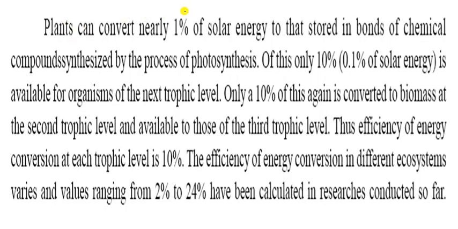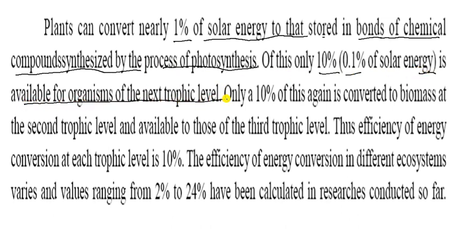Now let us see what will happen. It is the 10% law here. So you can see here, plants can convert nearly 1% of solar energy to be stored in the bonds of chemical compounds synthesized by photosynthesis. Of this, only 10% or 0.1% of solar energy is used and available for the organism at the next trophic level. तो ये next trophic level में पहुंच जाते हैं. केवल 10% of this organism is converted to biomass. Biomass में केवल 10% ही convert होती है.